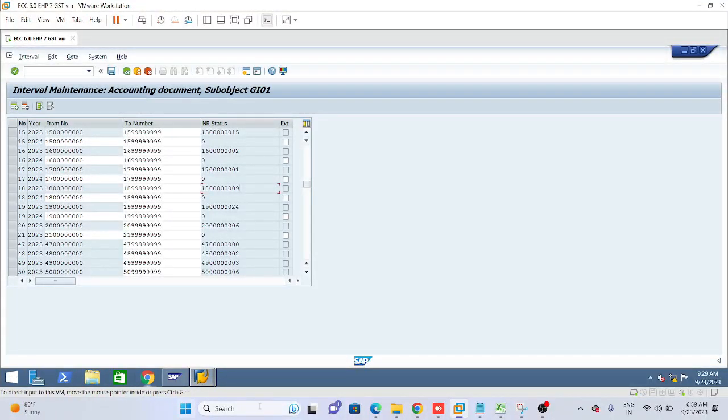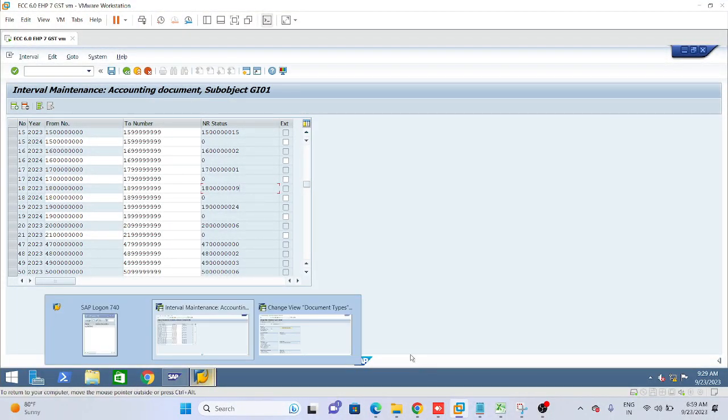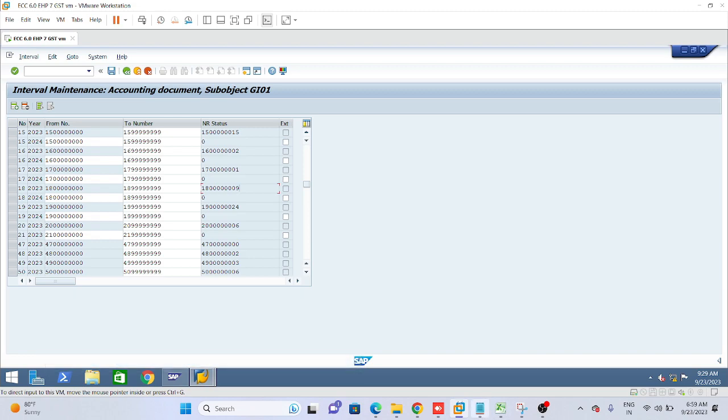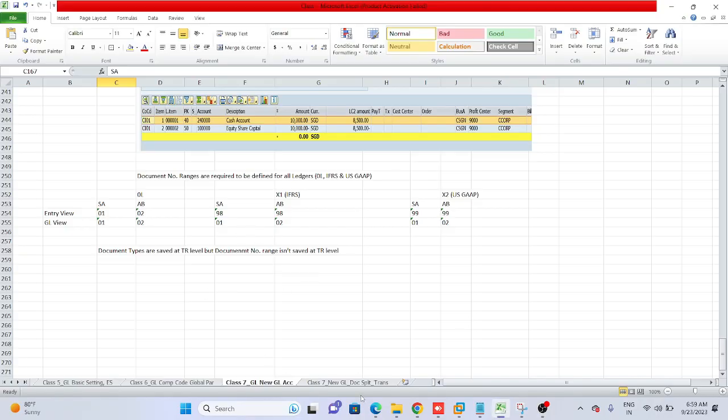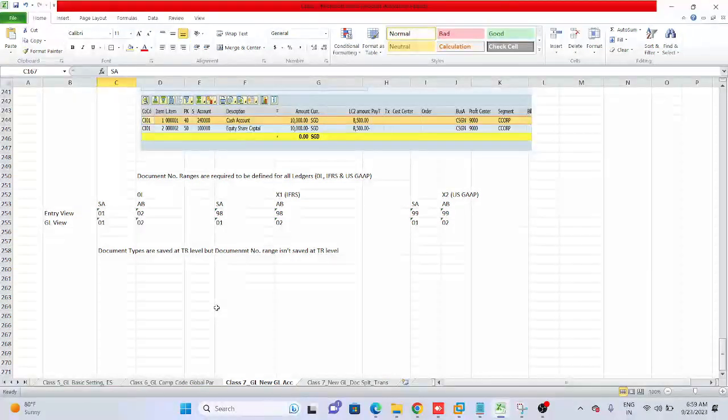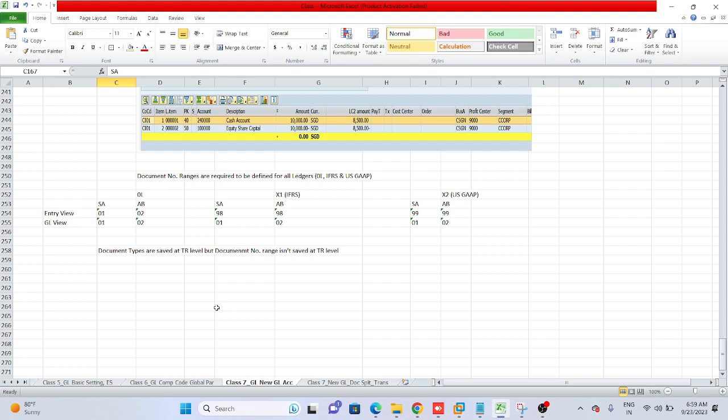One more very important thing, please write it down: number ranges are not saved in the transport request. Number ranges are not saved in the TR. This means in every system these number ranges have to be maintained. In development we have two systems, golden and sandbox, and in quality also, in every system the number ranges have to be maintained.